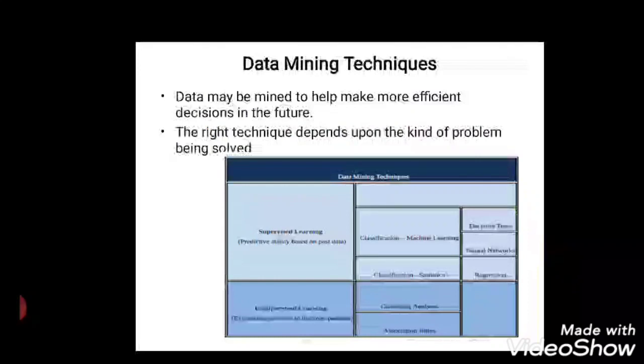Data mining techniques, if you look at this diagram, fall into two categories: supervised learning and unsupervised learning. Supervised learning is predictability based on past data. Unsupervised learning is exploratory analysis to discover patterns. In supervised learning you can see two things: machine learning and statistics. Machine learning uses decision trees and neural networks, and in statistics we use regression. In unsupervised learning, clustering analysis, we will discuss k-means clustering in detail. And in association rule mining, we will discuss the Apriori algorithm in detail.